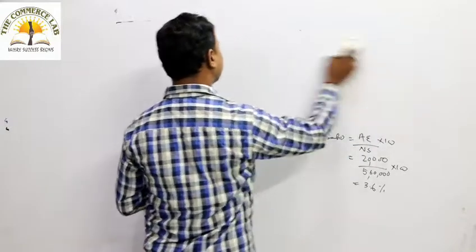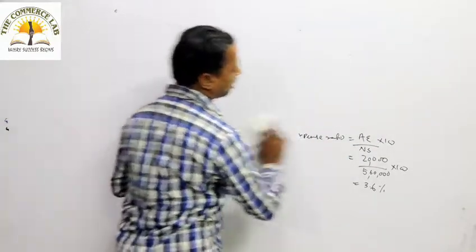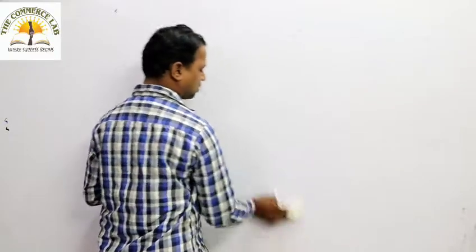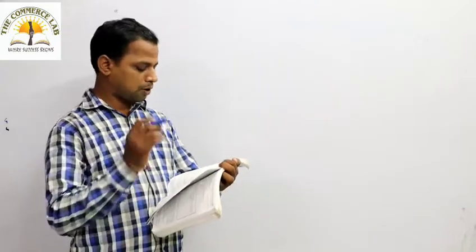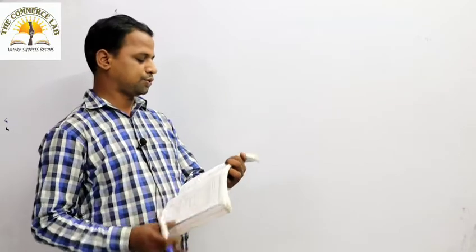Today we discussed different profitability ratios: the gross profit ratio, net profit ratio, operating ratio, operating profit ratio, as well as the cost ratio and various expenses ratios. Last class we discussed one of the most important ratios, the interest coverage ratio. We have to go for solving a problem related to interest coverage ratio.